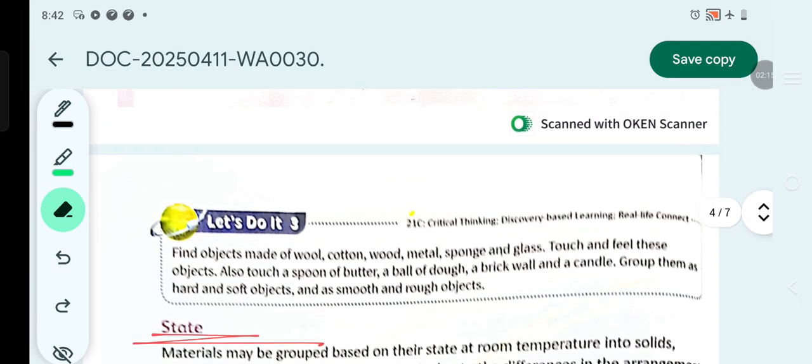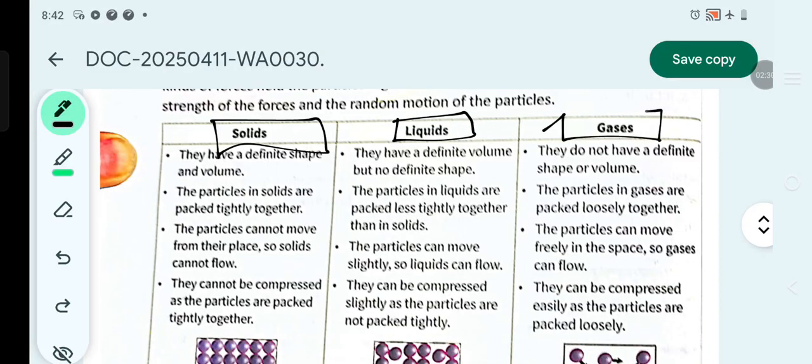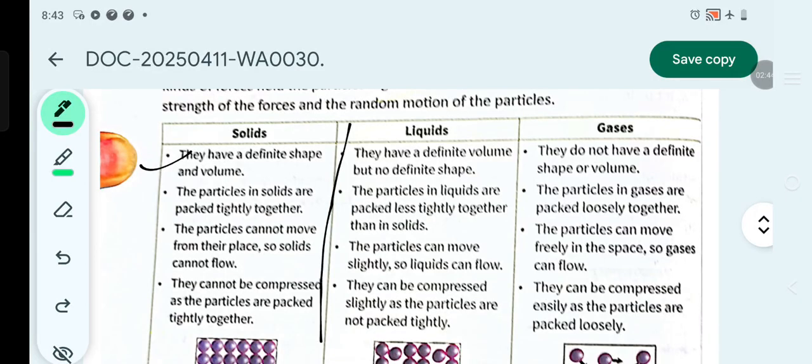So first, solids. As we all know, solids are things that we see regularly on a daily basis. Liquids too, we see all of these things daily. But for now, let's assume that we are beginners and we don't know anything. So first let's study solids.